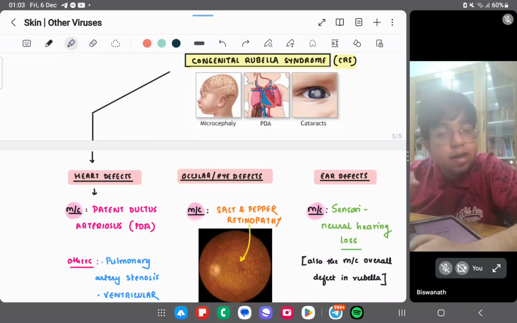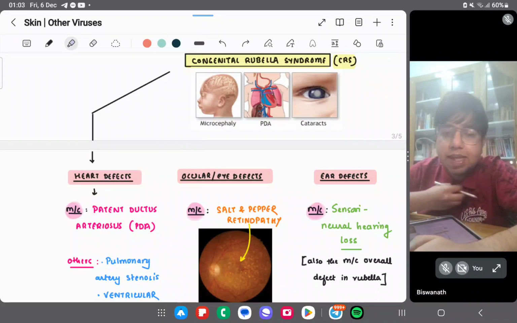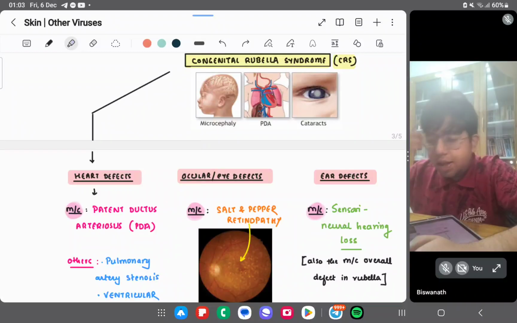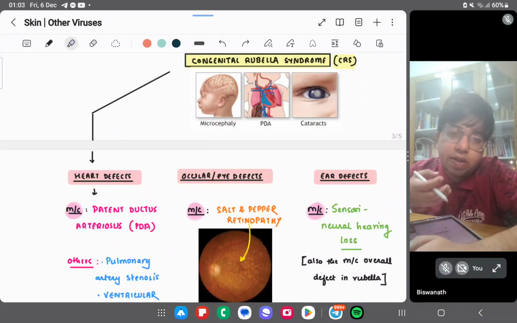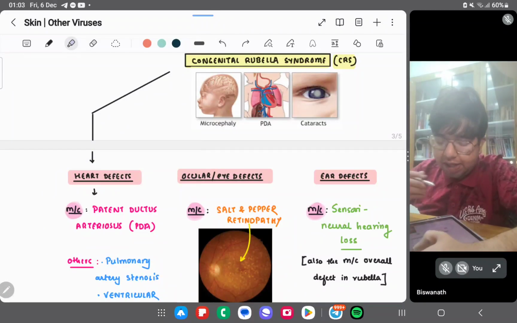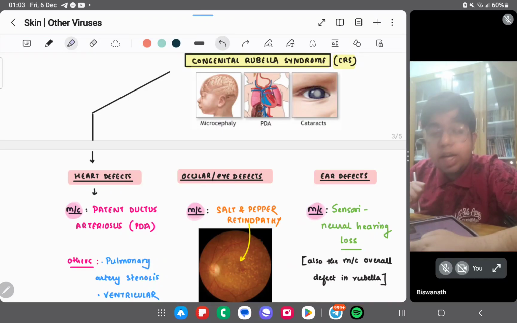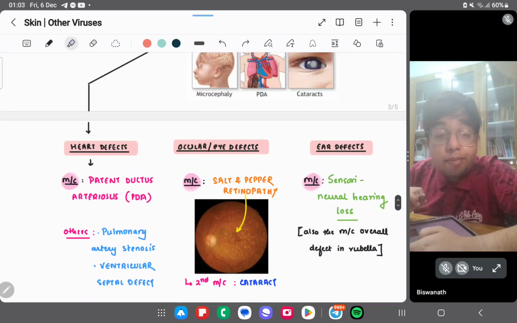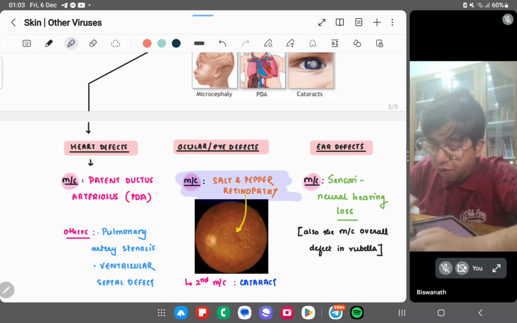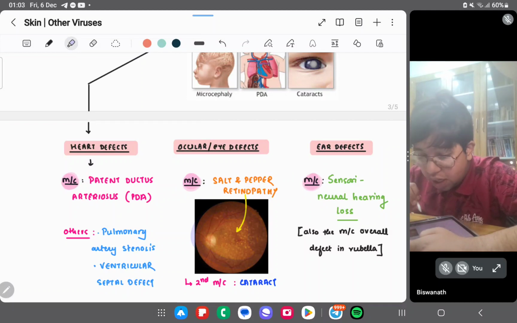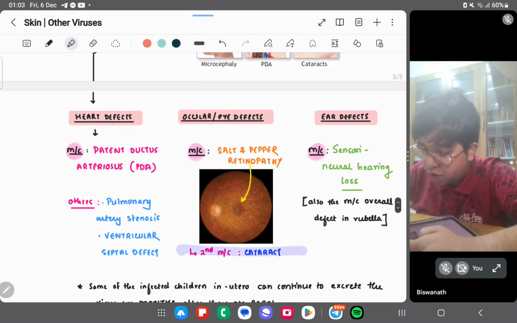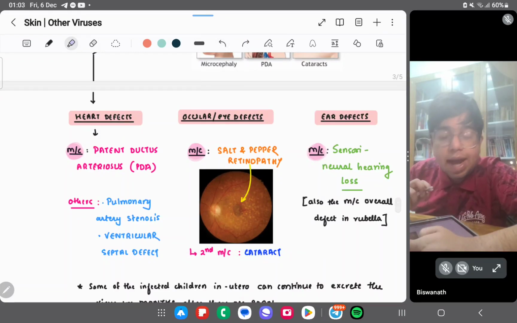It persists as a ductus arteriosus, which is basically a hole. In the adult stage a ligament-type structure is formed, but here it doesn't happen. So the most common heart defect is the patent ductus arteriosus. Ocular, the most common one is the salt and pepper retinopathy. This type of dotted appearance occurs, and the second most common is the cataract.